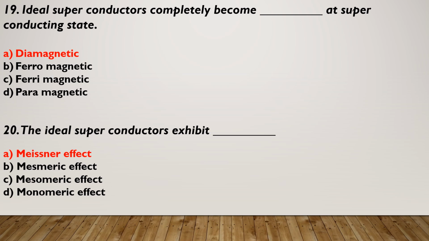19. Ideal superconductors completely become blank in the superconducting state. A, diamagnetic; B, ferromagnetic; C, ferrimagnetic; D, paramagnetic. The correct option is option A, diamagnetic. 20. The ideal superconductor exhibits: A, Meissner effect; B, Mesmeric effect; C, Mesomeric effect; D, Monomeric effect. The correct option is option A.